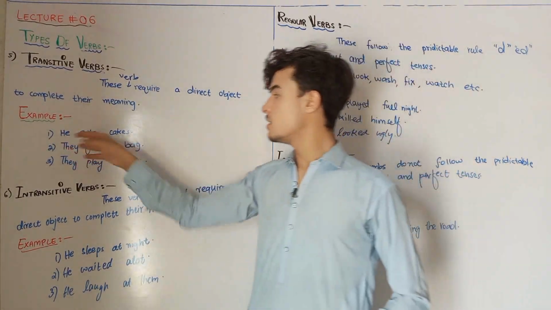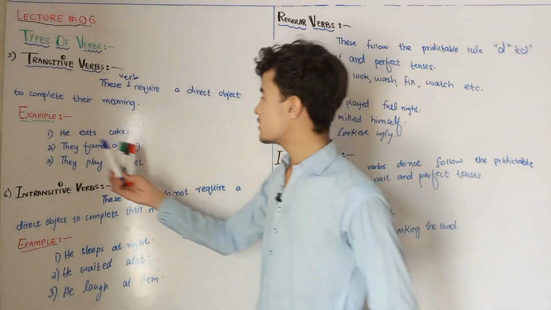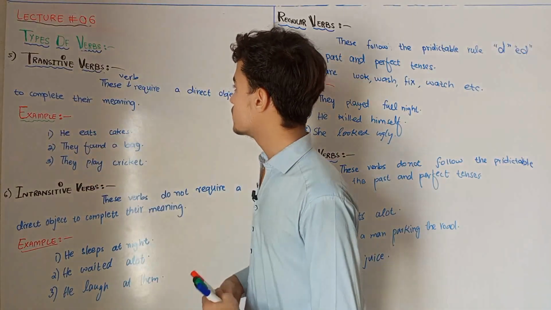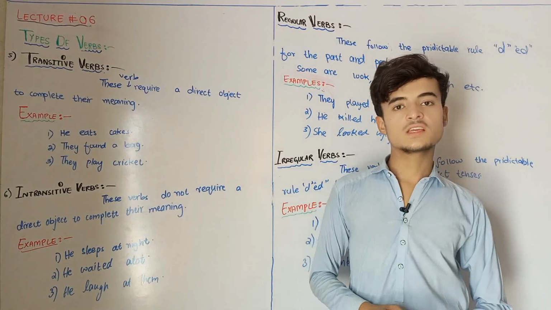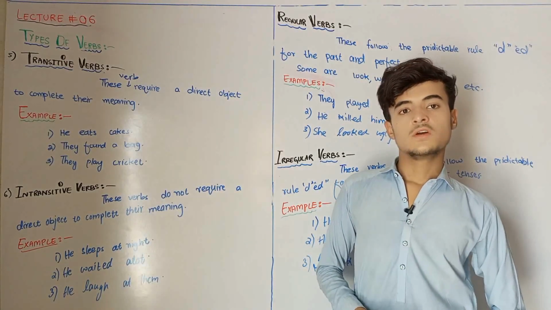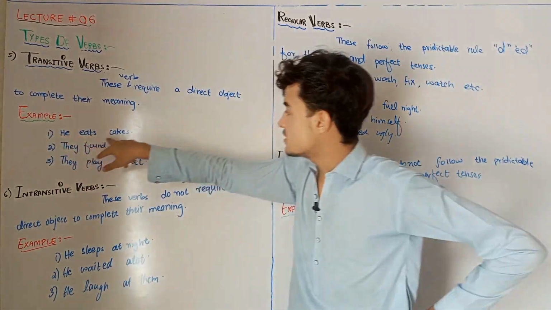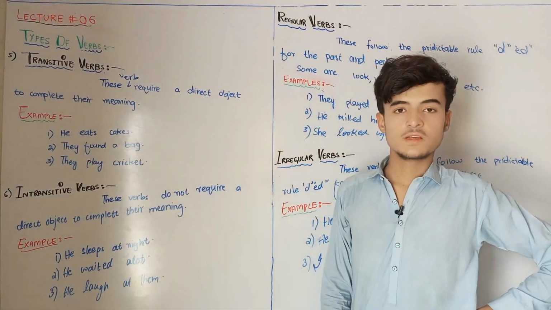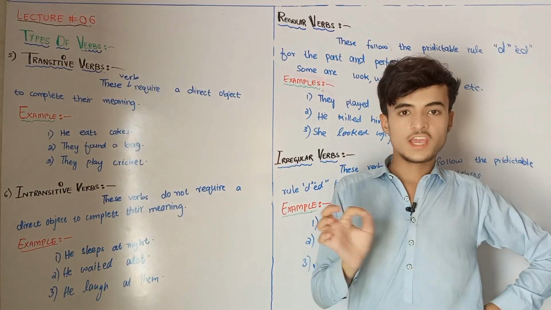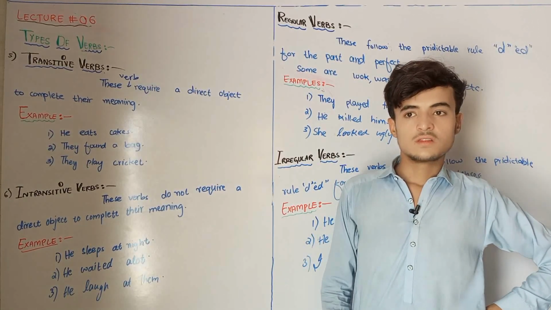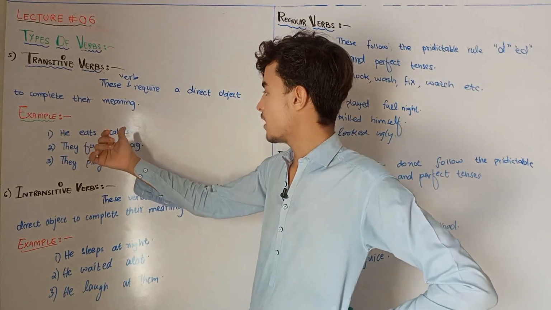For example, he eats cake. It is a transitive verb because it is followed by an object. Cake is an object, which means the object is the thing that is the receiver. Cake receives the action in he eats cake.